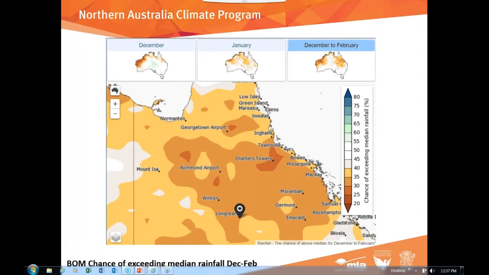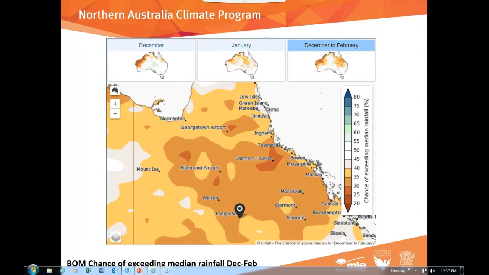But what I want to look at is the picture up there on your screen, which is the chance of exceeding median rainfall, and that's some of the terminology that BOM uses to indicate what the seasonal outlook is. I just want to talk about that a little bit, because some of that terminology can be confusing. We've had some people ask us to explain what that actually means. So median rainfall is slightly different to average rainfall.